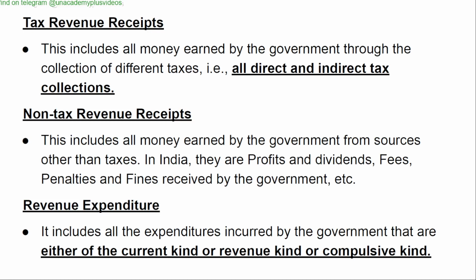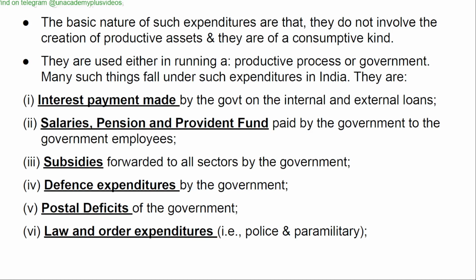Revenue expenditure. It includes all the expenditures incurred by the government that are either of the current kind or revenue kind or compulsive kind. The basic nature of such expenditures are that they do not involve the creation of productive assets and they are of a consumptive kind. They are used either in a running productive process or government. Many such things fall under such expenditures in India. They are: